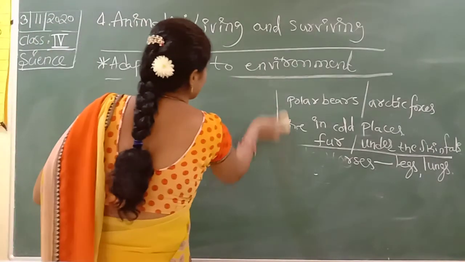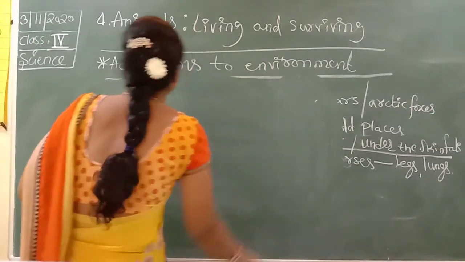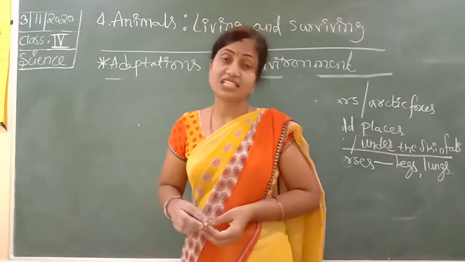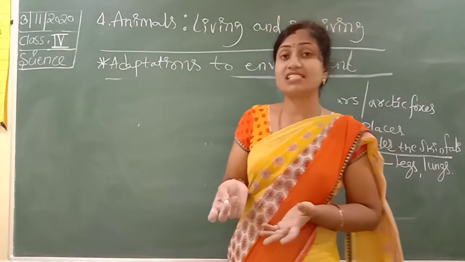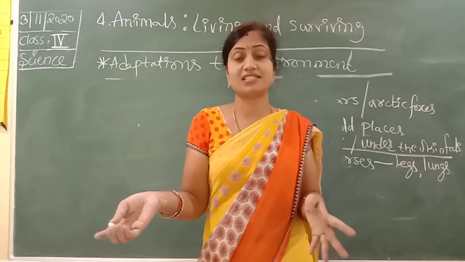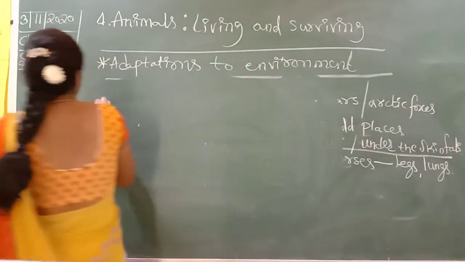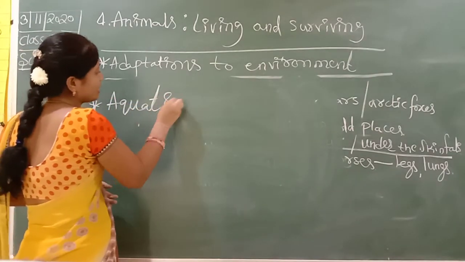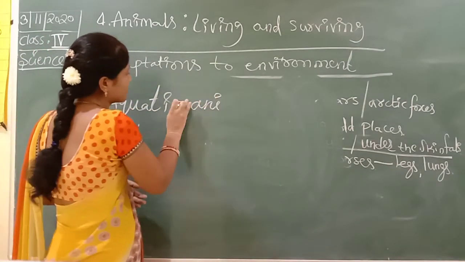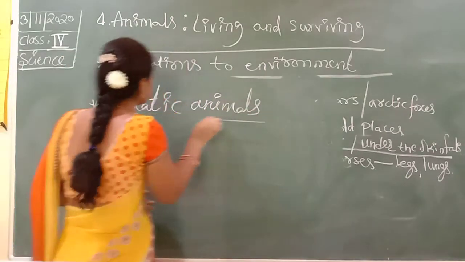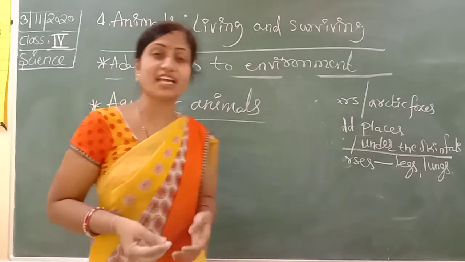Okay, next, terrestrial animals are done, now aquatic animals. You know aquatic plants, like that only. Aquatic plants means those plants that live in water only, those plants are called aquatic plants. Same as that, aquatic animals means those animals that live in water only, those animals we call aquatic animals.